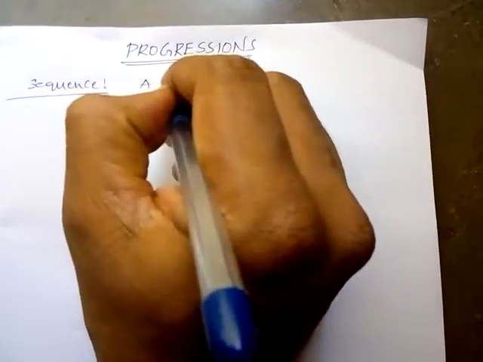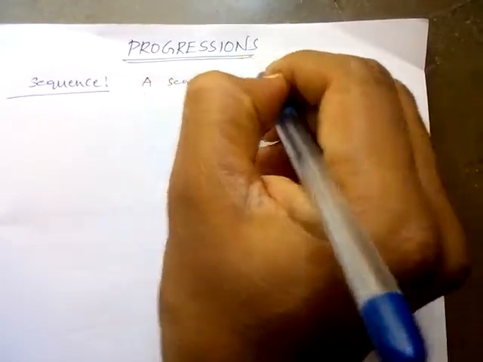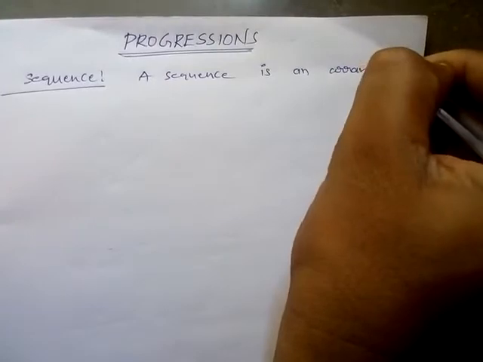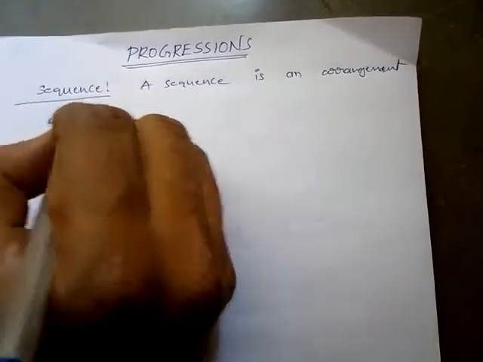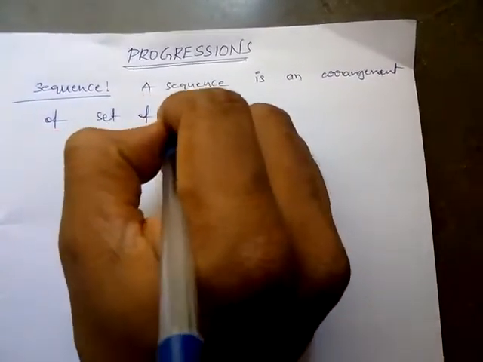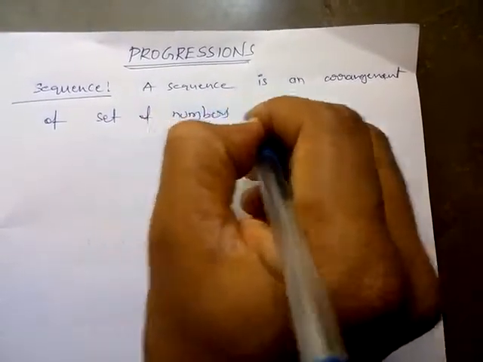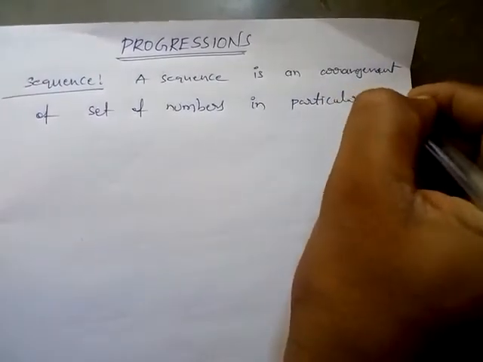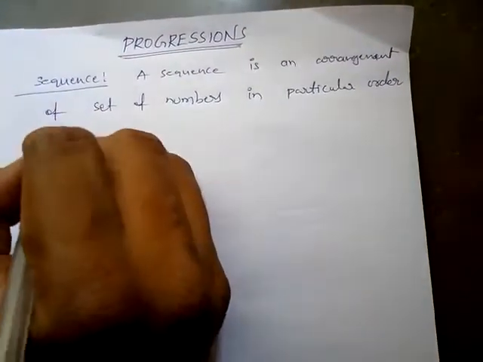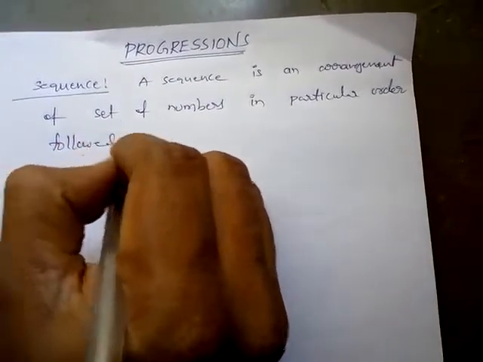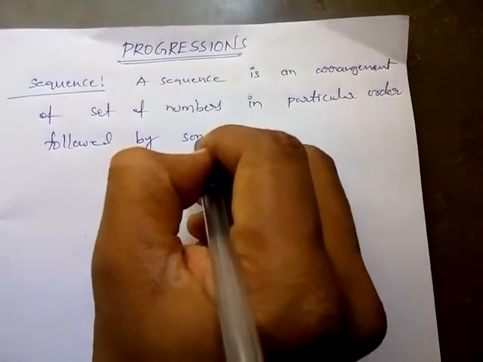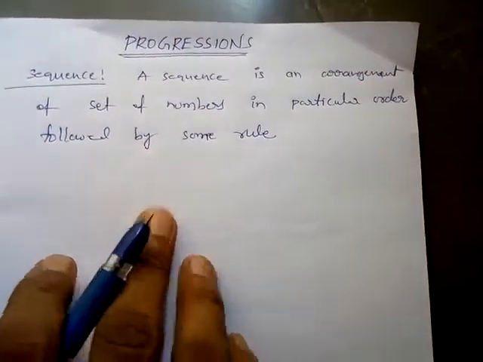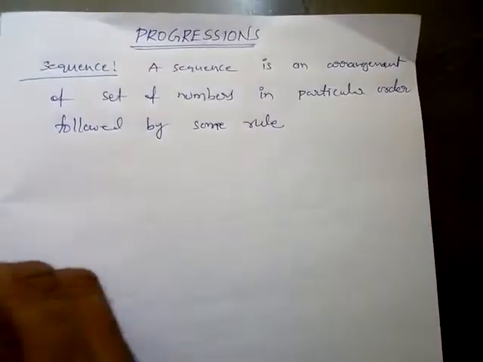A sequence is an arrangement of set of numbers in particular order followed by some rule, that is sequence.